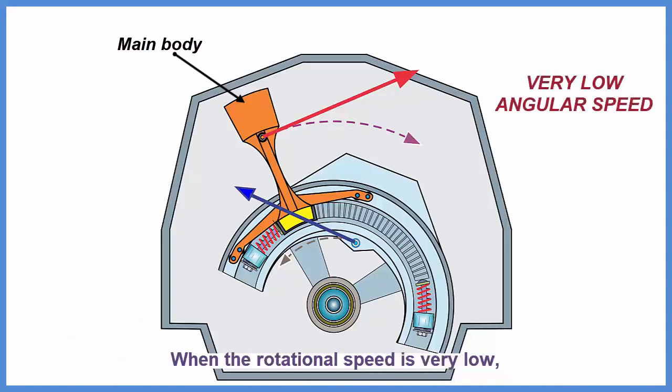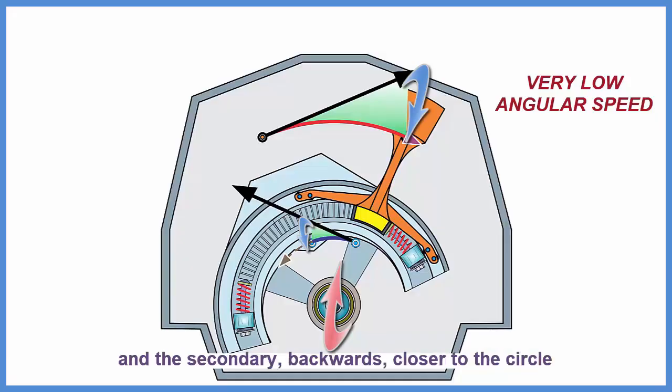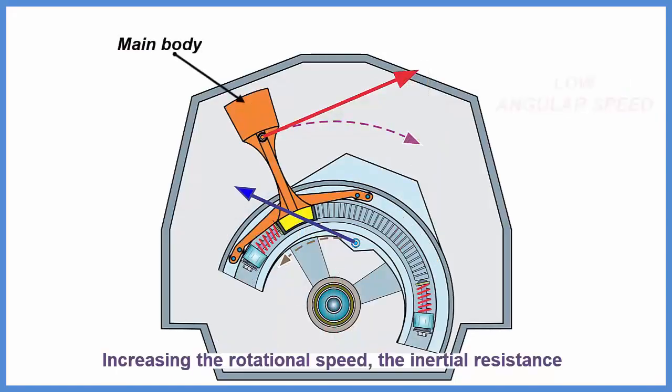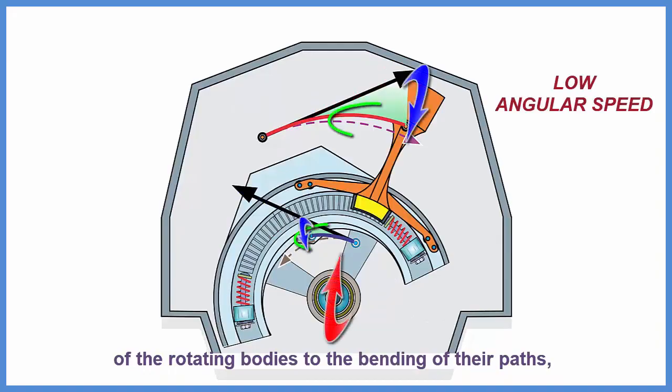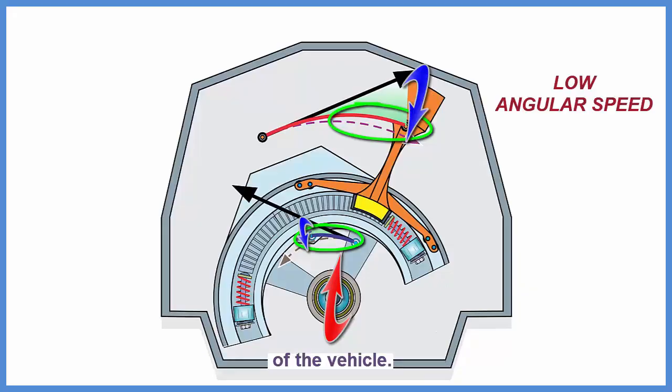When the rotational speed is very low, the inertial resistance of the vehicle is able to cause the bending of the paths of the centers of mass of the main body and the secondary, backwards, closer to the circle around the center of rotation. Increasing the rotational speed, the inertial resistance of the rotating bodies to the bending of their paths, backwards, causes a forward acceleration of the vehicle.